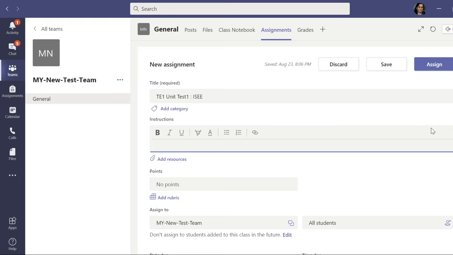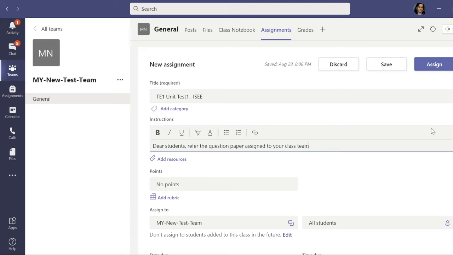Here you can write the instructions for students. Like here you can write, I am writing, dear students, refer the question paper assigned to your class team.